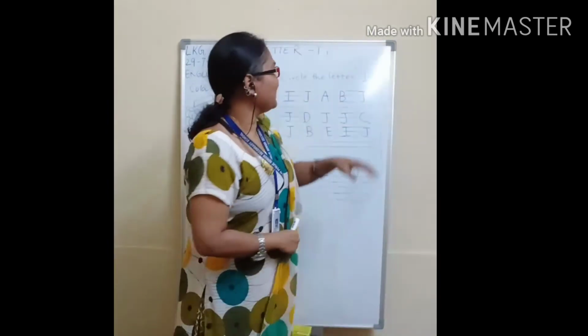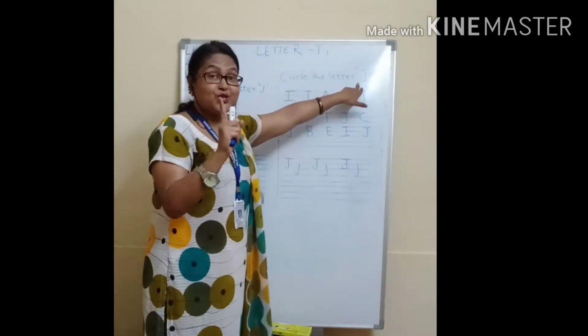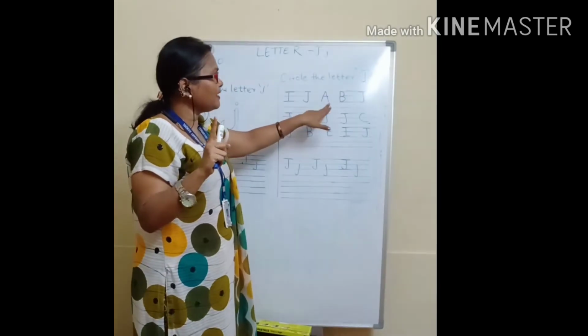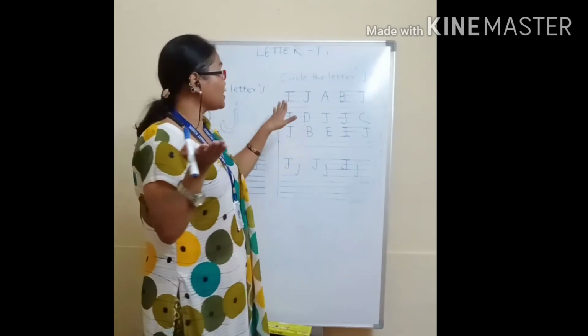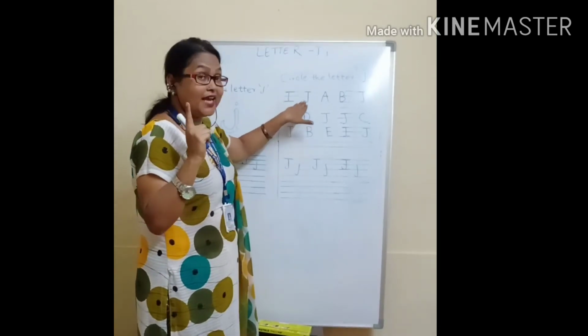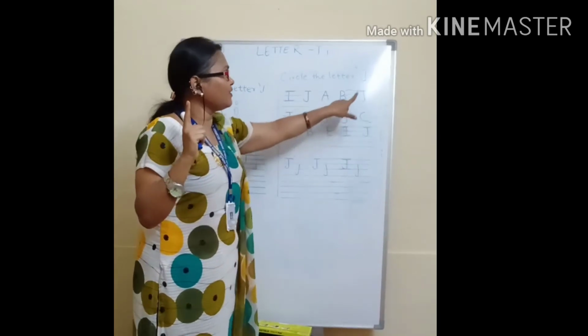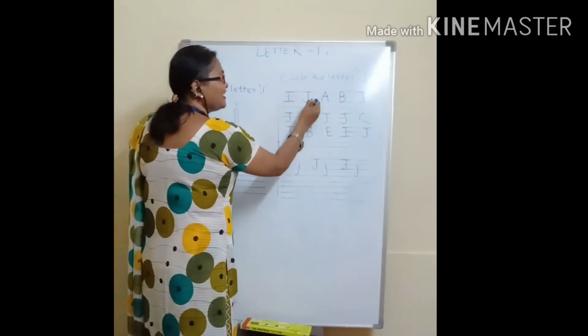Now come to this one. Circle the letter J. See here I have mentioned the capital letter J. So you have to circle the capital letter J. You have to find out which is the capital letter J. See, here is I, here is J, here is A, B, J. So you have to find out where the capital letter J is there and you have to circle them.